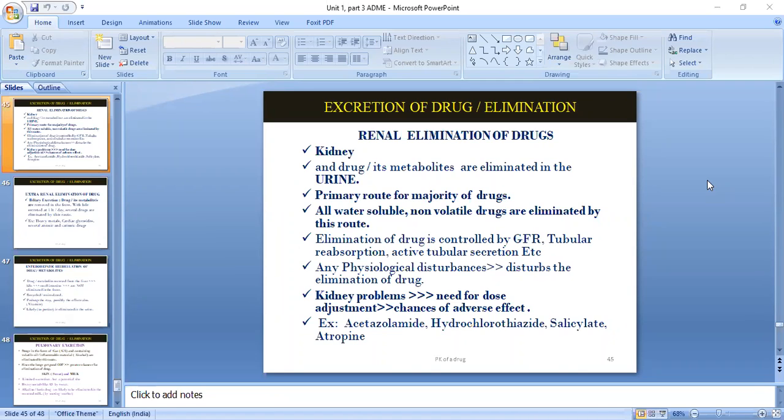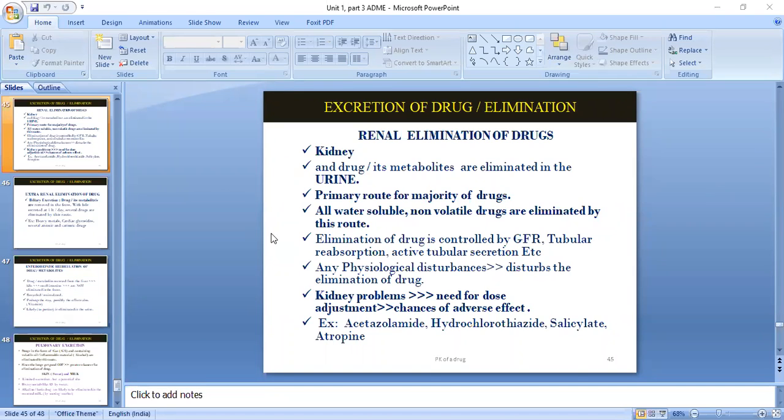Okay, and elimination of drug is controlled by the glomerular filtration rate, tubular reabsorption, and active tubular secretion. Okay, so mainly these three steps take place when you are understanding the elimination of drug via the kidney. So there will be three steps: glomerular filtration rate, tubular reabsorption, and active tubular secretion.